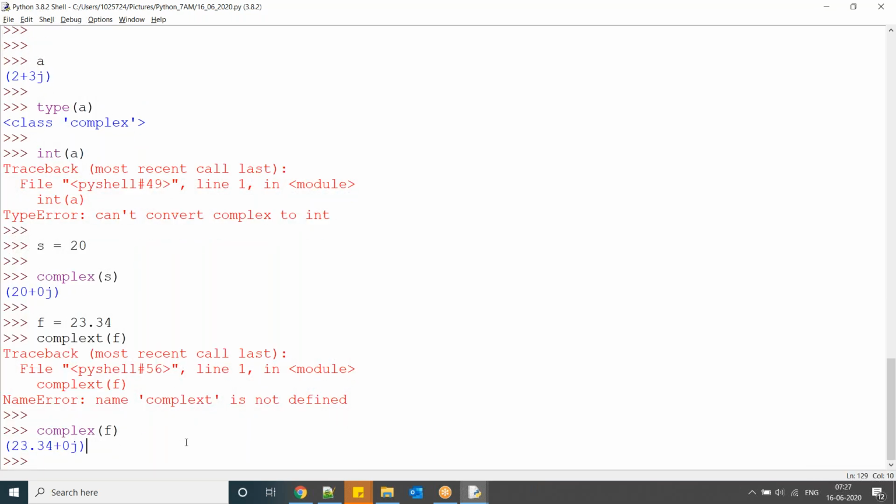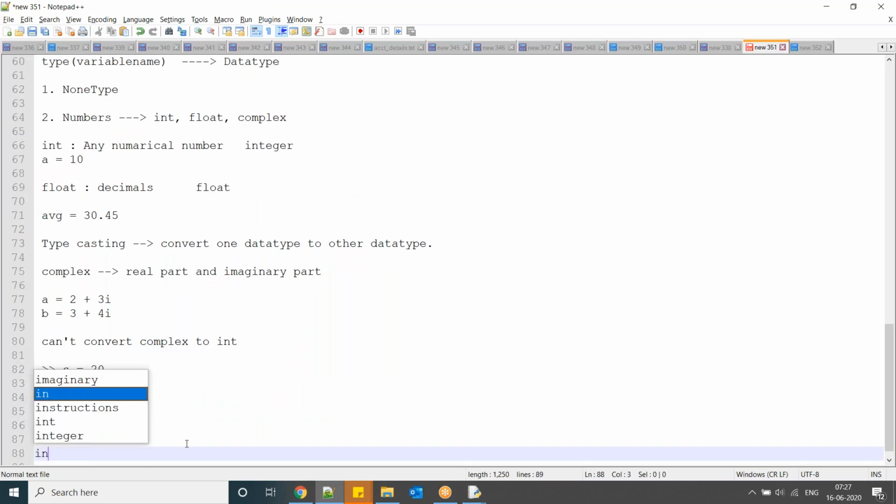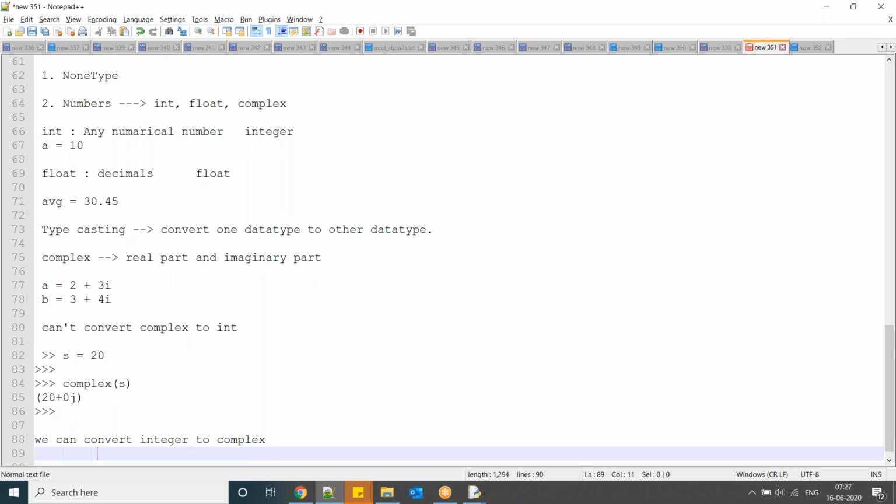Okay, so here what you have to observe is we can convert integer to complex, and also we can convert float to complex.